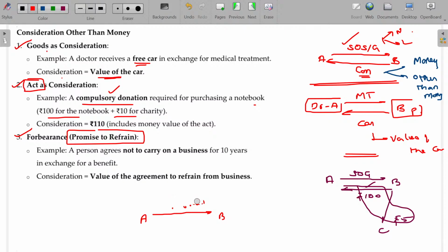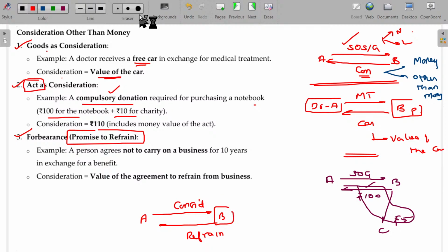A offers B some consideration, and in return B refrains from those activities. Refraining means B will not do the business for a longer period.